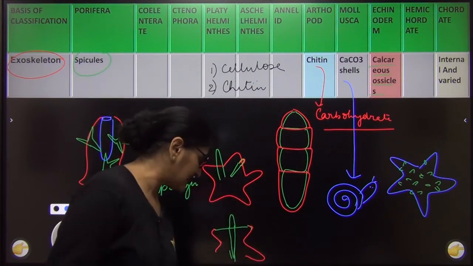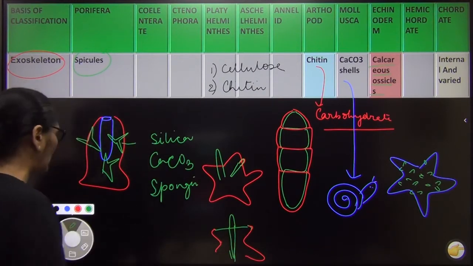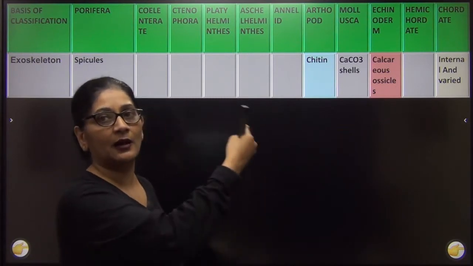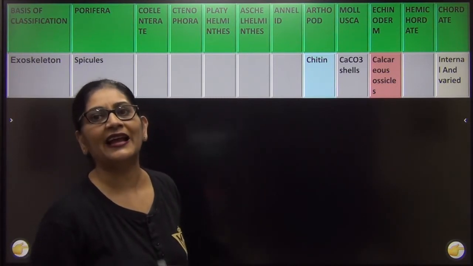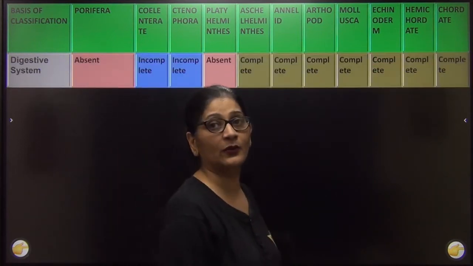Right? So this is the second comparative. I gave you a comparative account of some characters among the various non-chordates, and a comparison with that of chordates. Now let us move to the third one.